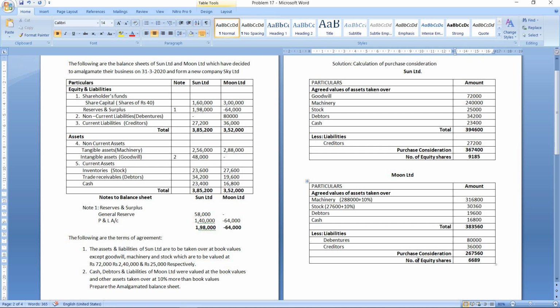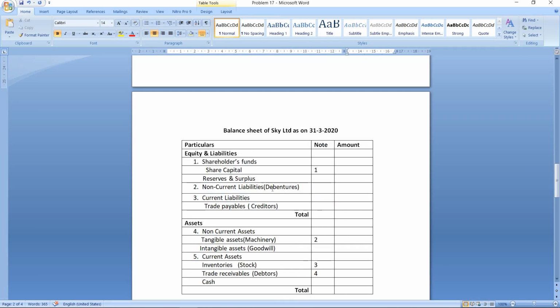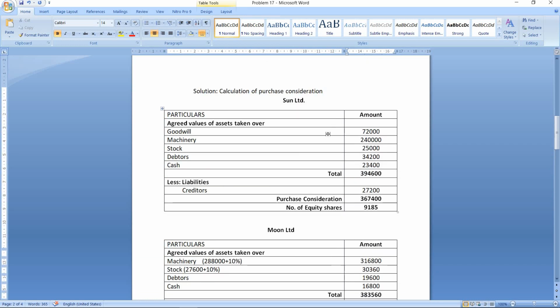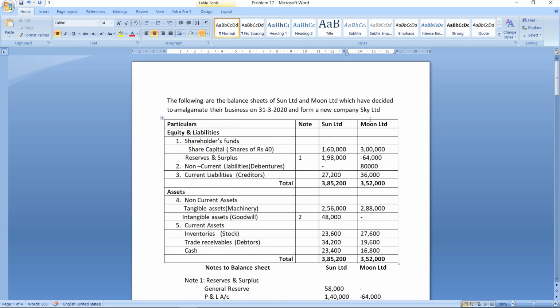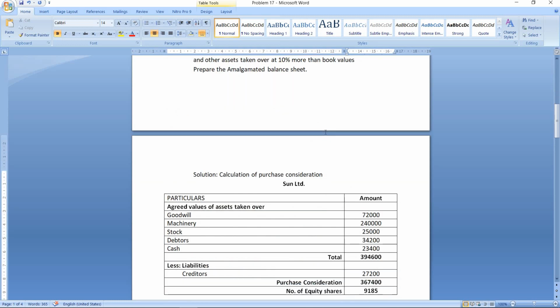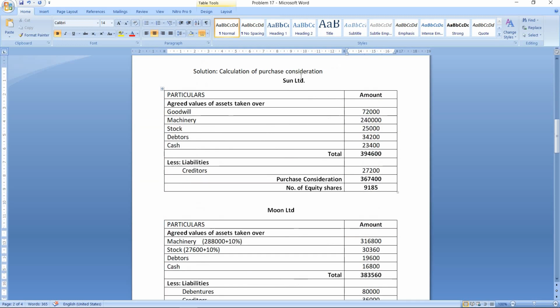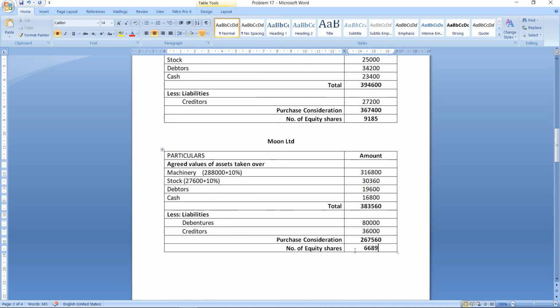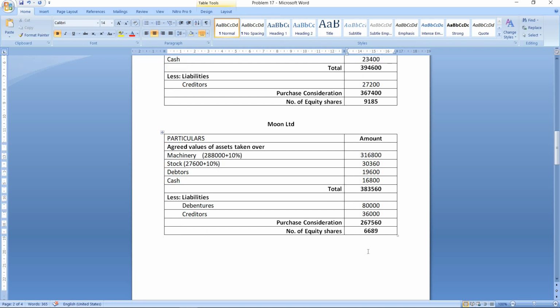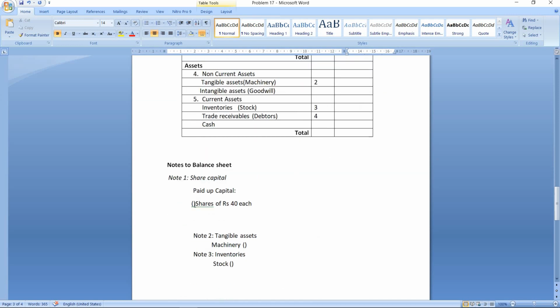Now let us prepare the amalgamated balance sheet. So this is the format for the amalgamated balance sheet of the new company, that is Sky Limited. So let us start preparing the balance sheet. First we will start with share capital. Now if you look at the problem, they have not given us the authorized capital. So directly we will take paid up capital. So paid up capital for Sun Limited, number of shares are 9,185 and that of Moon Limited they are 6,689. So let us write it down here,